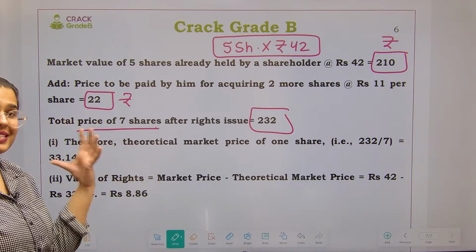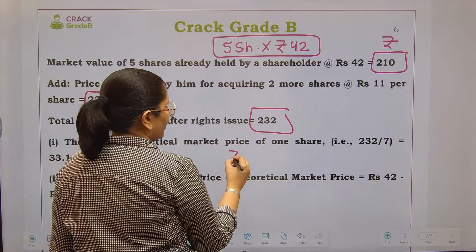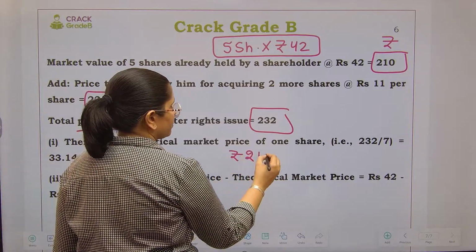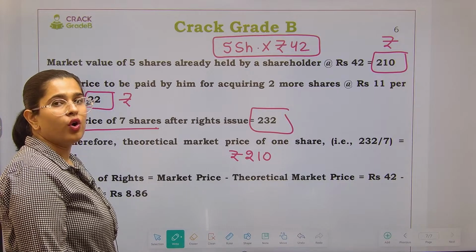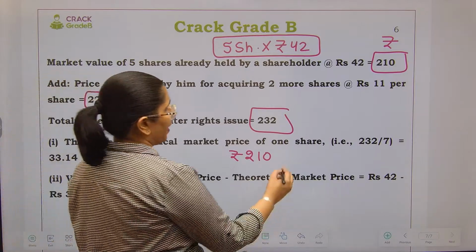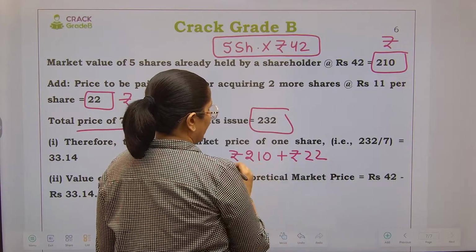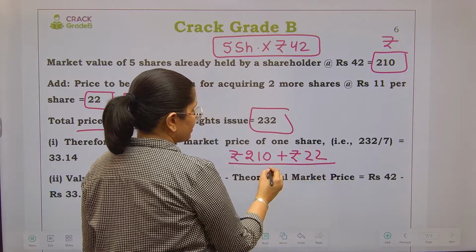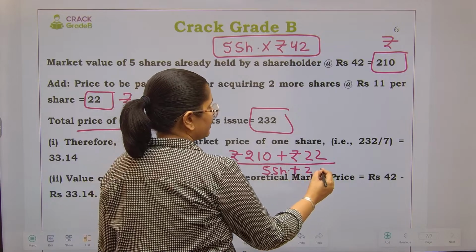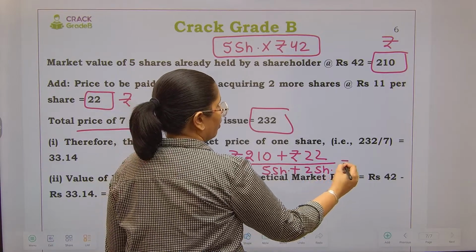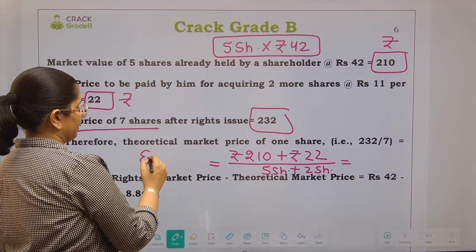Now this is exactly what we have done previously. 210, that is the existing value of our shares, plus 22 rupees, that is the amount we are getting from the right shares. 5 shares we are already holding, 2 shares more, and this is how we got the ex-right price.